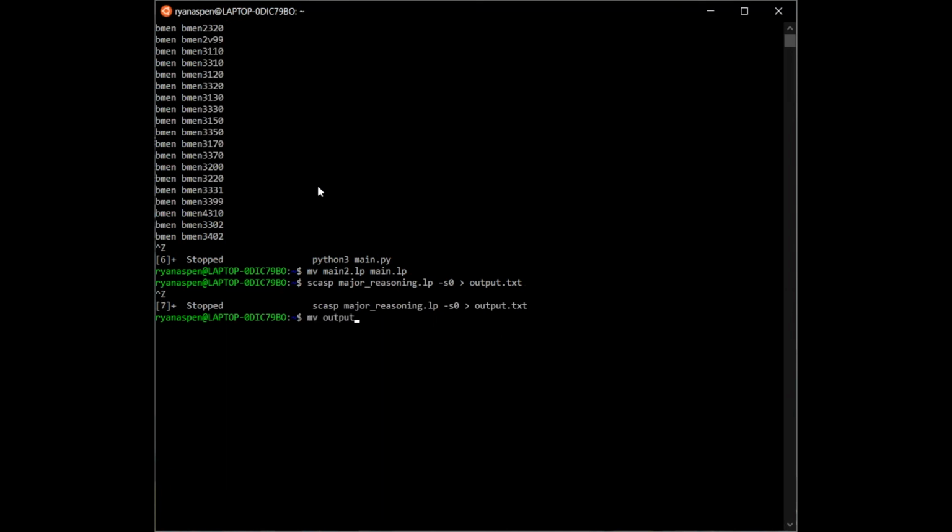Right now, since the output.txt file is generated, we're going to remove the new one and use the old one as well. Finally, we have a program called final_output.py that is used to parse the output from Prolog into a more organized manner for human understanding. Right here, we can show you what it does and how it looks.